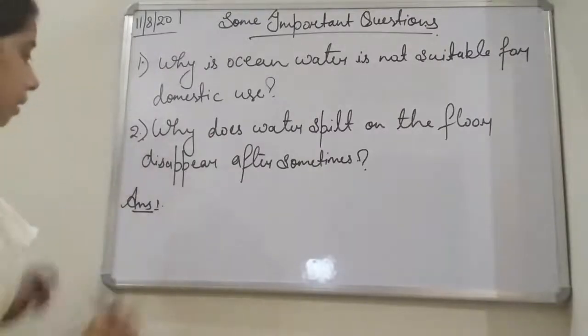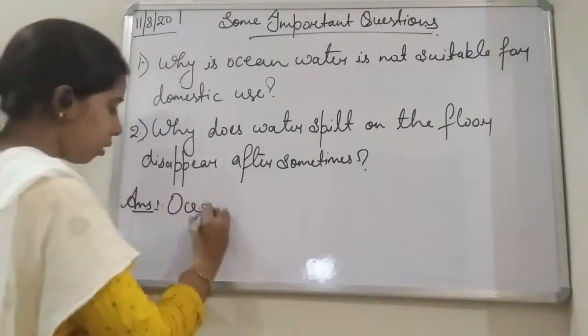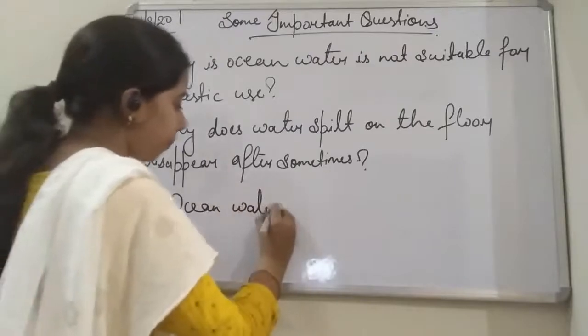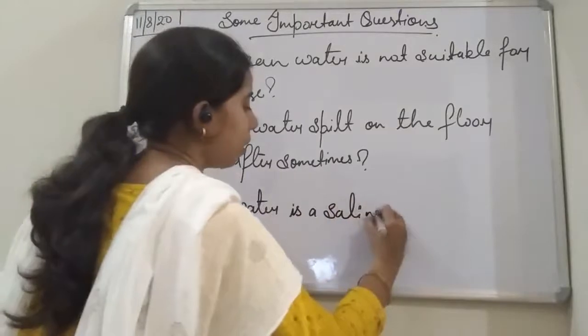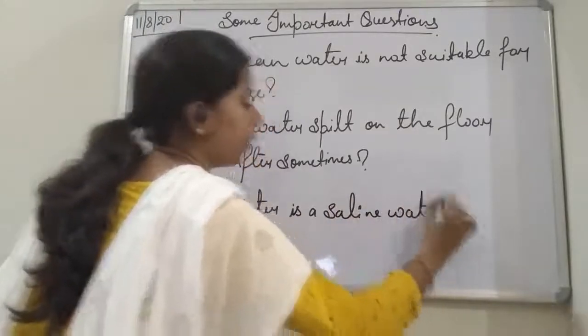So we can write: ocean water is saline water.